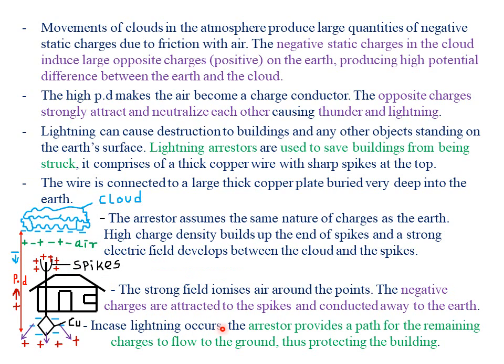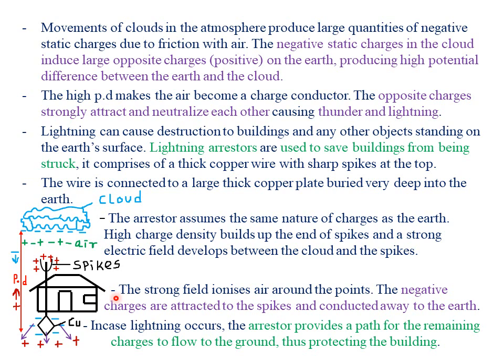So in case lightning occurs, the arrestor simply provides a path for the remaining charges to flow to the ground. Because remember, if lightning has occurred and we have some charges which are remaining, they are going to cause thunder. So the arrestor provides a path for the remaining charges to flow to the ground, thus protecting the building. So somebody can ask you to explain how the arrestors prevent the buildings from being struck. So the arrestors protect our buildings by providing a path for the remaining charges to flow to the ground, thus protecting the buildings against thunder and lightning.